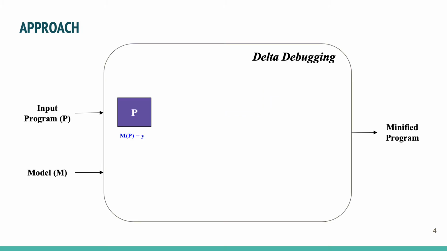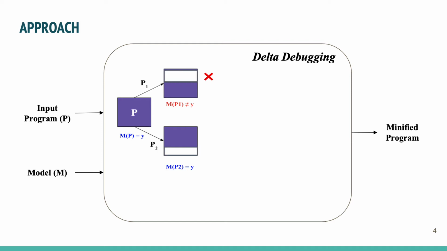Given an input program P and a model M, our approach first records the target prediction Y given by the model M on the original input program P. The delta debugging algorithm then produces a candidate program by removing some parts from the original input program. If the reduced program does not provide the same prediction Y, it rejects this candidate and creates another candidate by removing some other parts from the input program.